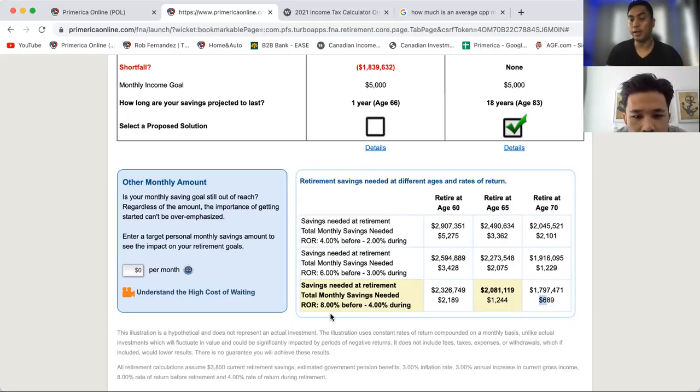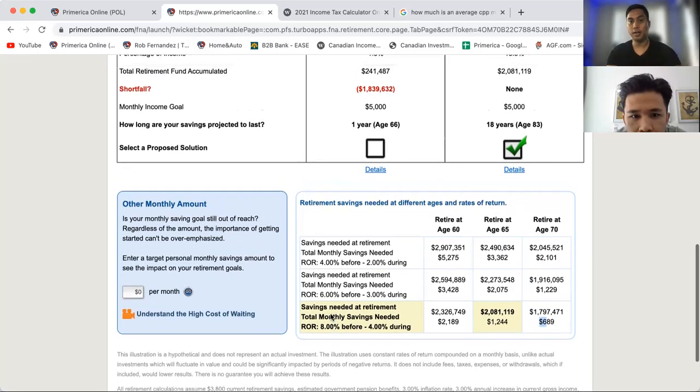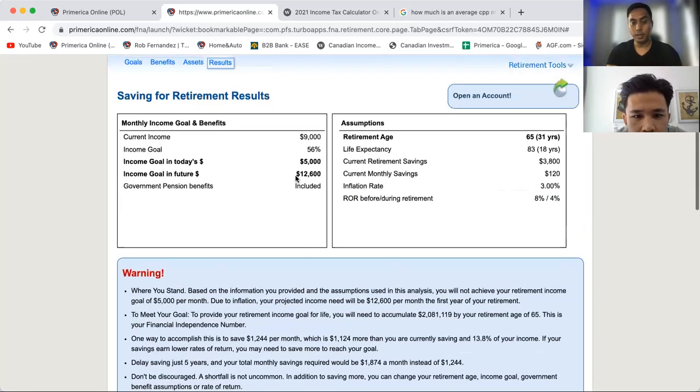So you explain that to them, right? But you don't explain that to them here. This is between you and myself, or when you're doing it on your own, you figure out now you know what to say to them, right? So look at this. He wants to retire on 5,000.